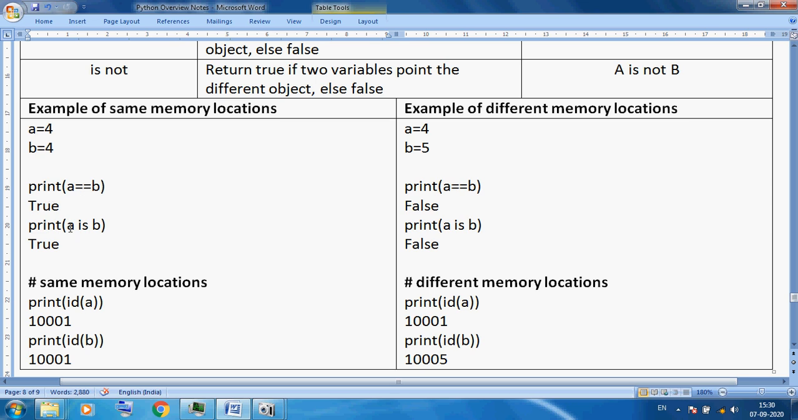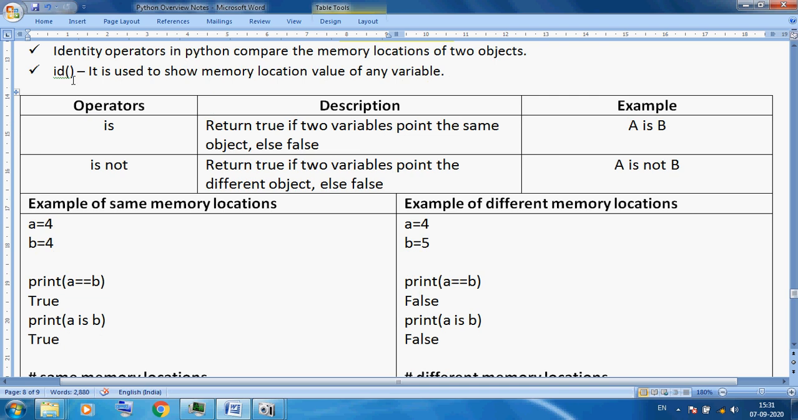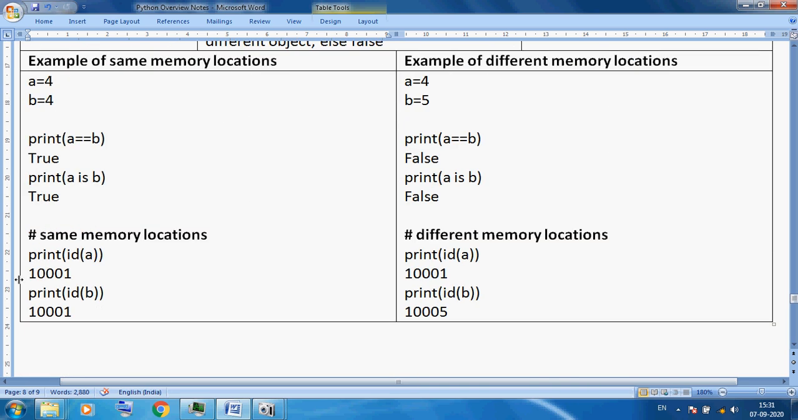But when you use a is b, is means it will compare the memory address. It will not compare the value 4 and 4, it will compare the memory location inside. So we can see the memory location of a and b if we use the id function. Here I am using print id, passing a. The memory location of a is 10,001. Here I am using print id of b. The memory location is also 10,001.